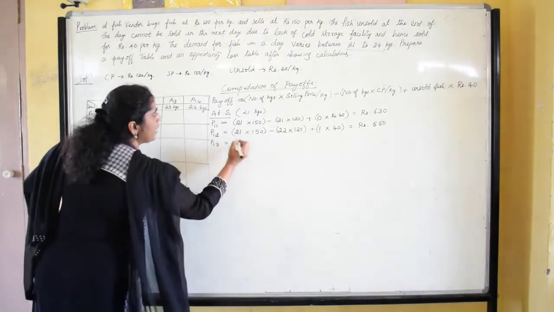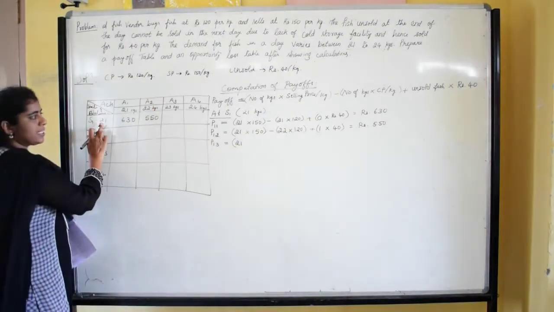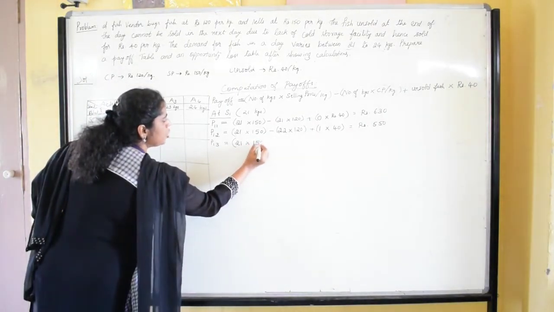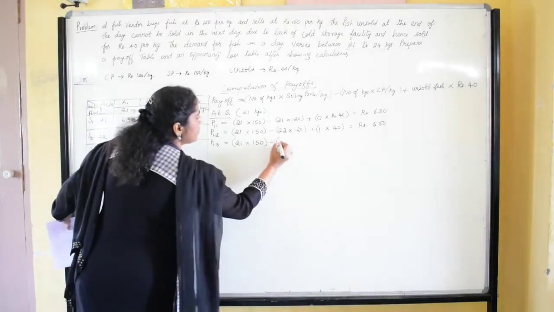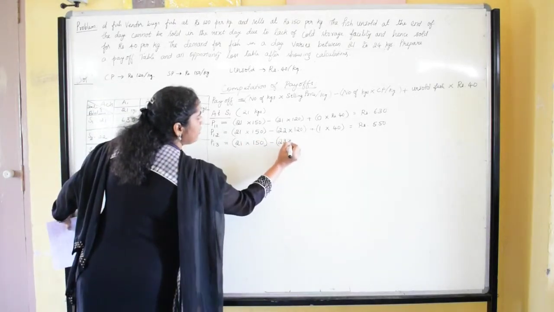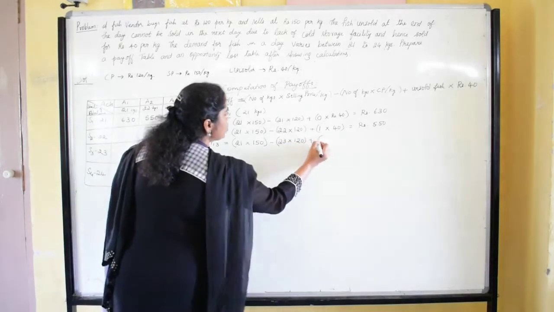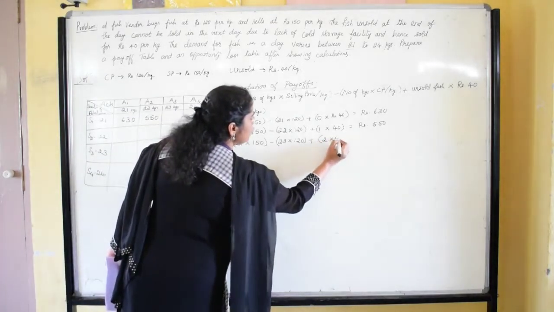So here again, the demand is for only 21 kgs, so only 21 kgs of fish can be sold. 21 into rupees 150 minus the fish bought in the market, 23 kgs into 120 plus. Now unsold fish is 23 minus 21, 2 kgs into 40.